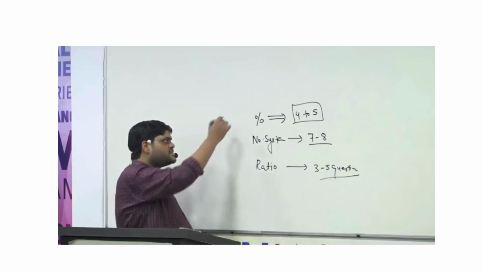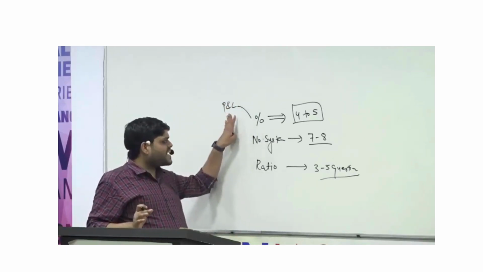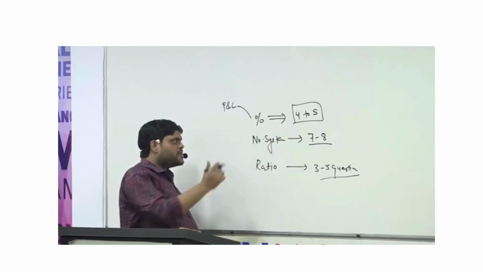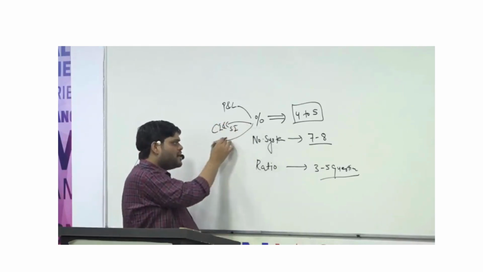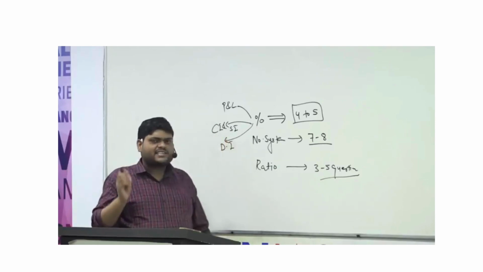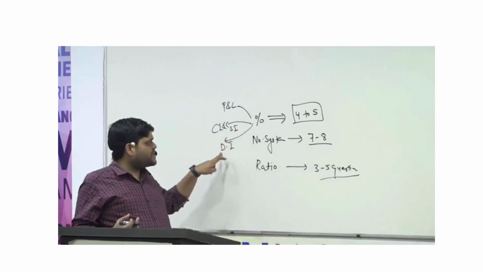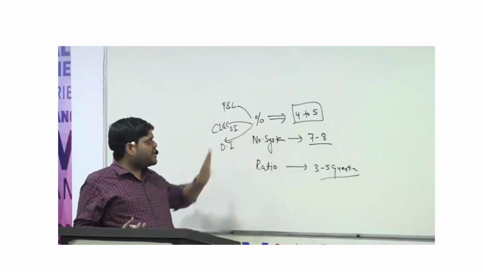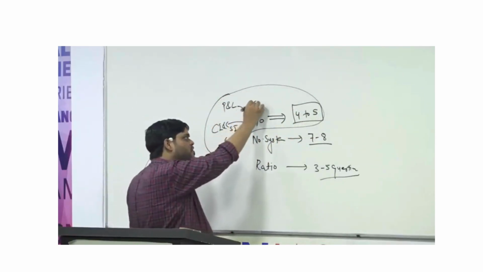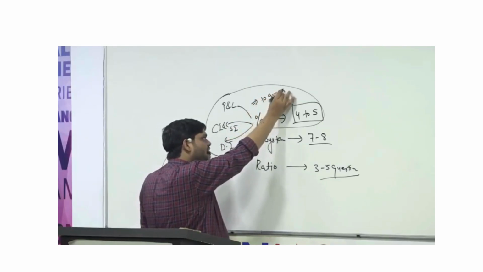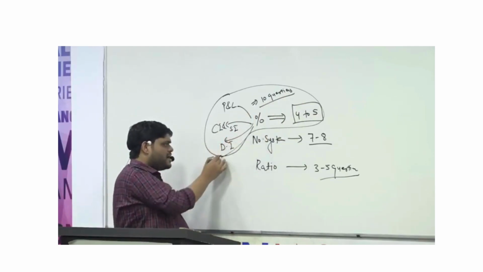Once you cover percentage, your profit and loss will be done. Profit and loss is again an easy one, because it is exactly connected with percentage. Once percentage is covered, you can do CI and SI. You can also do data interpretation, because in data interpretation they mostly ask the concept of percentage or ratio. So most of the time, data interpretation questions are directly from percentage. If I cover percentage as a whole unit, minimum 10 questions are directly from the percentage topic, and many more topics also, like mixture.